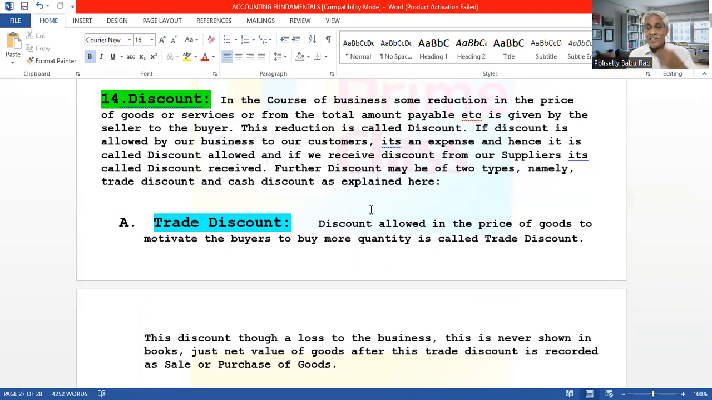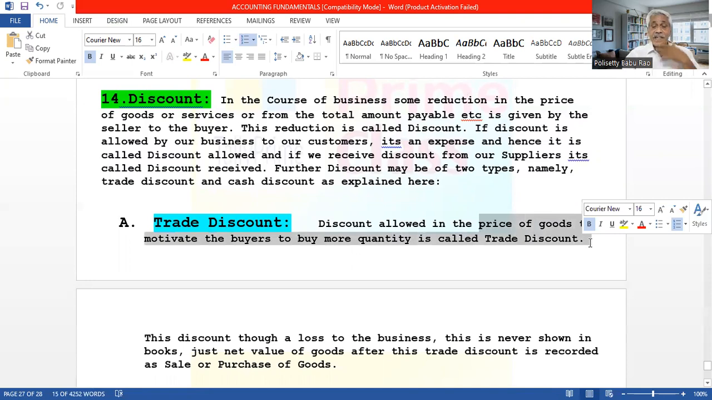Suppose, for example, he is buying 100 kgs of goods. The seller may say, if you buy 150 kgs, then I will give some discount, a reduction in the price of the goods. It will be a profit for the buyer because he will buy for less price but sell at the same price, so he will get more profit. So to motivate the buyers to buy more quantity, we allow discount at the time of sale of goods in the price of the goods. This discount is called trade discount.